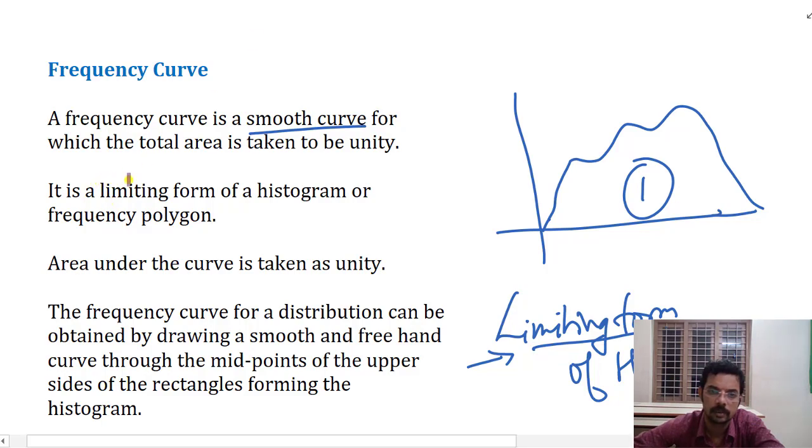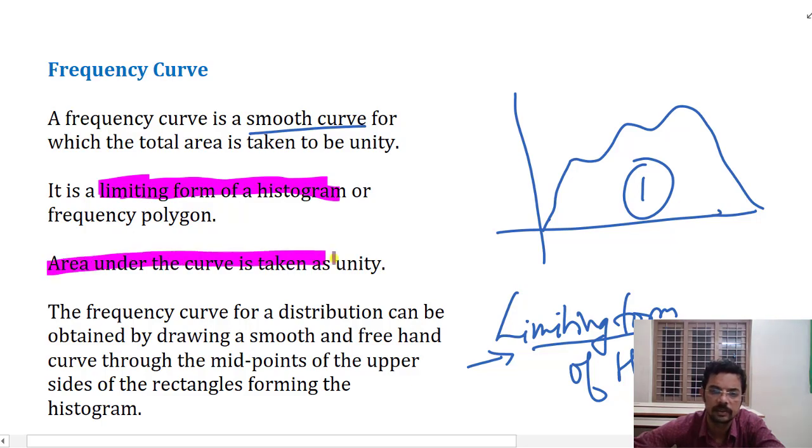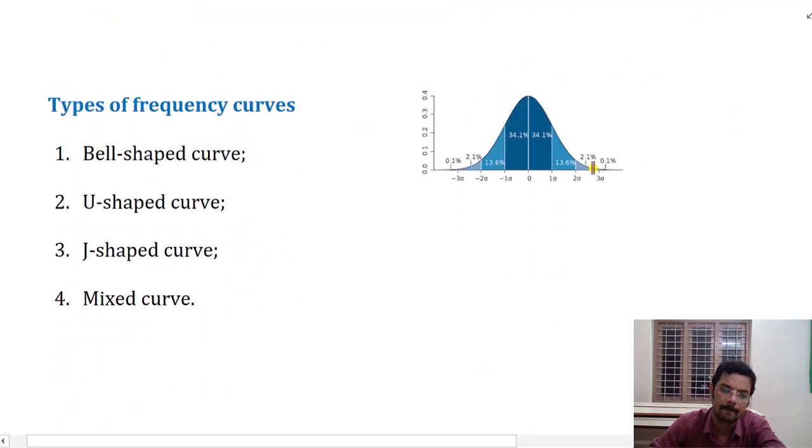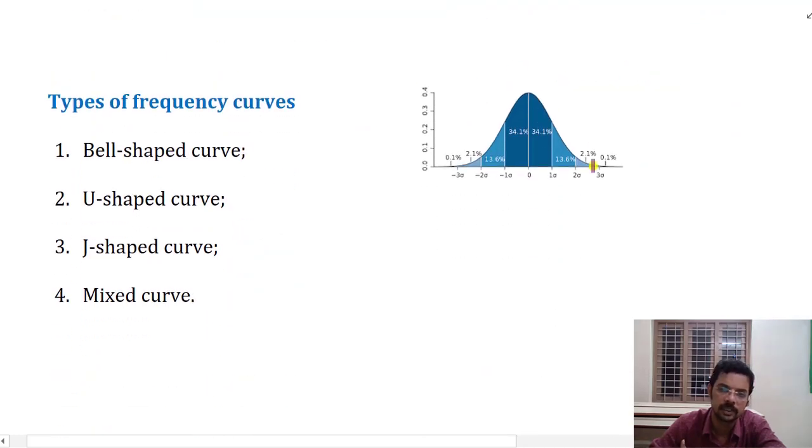The area under the curve is taken as unity. Generally the whole area is always taken as unity, and every height will be considered as a part of the unity.